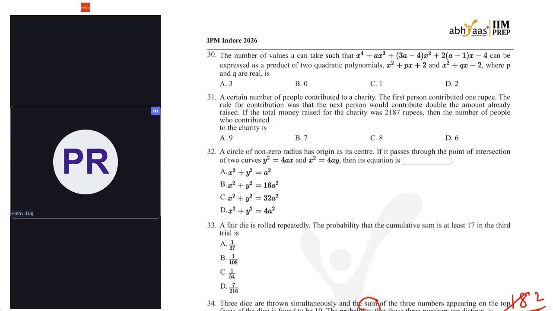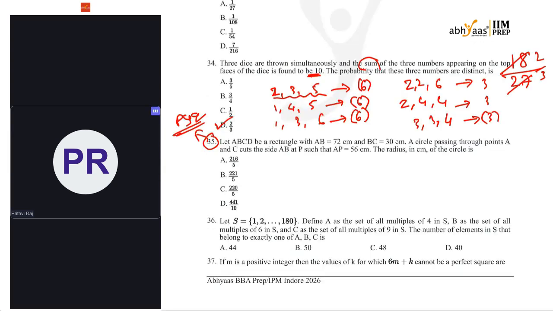Okay, coming to 36. This answer is 221 by 5. Question 36: a set S of 180 natural numbers is given. Define A as the set of all multiples of 4 in S, B as the set of all multiples of 6 in S, and C as the set of all multiples of 9 in S. The number of elements in S that belong to exactly one of A, B, C is. Okay, even this is easier.